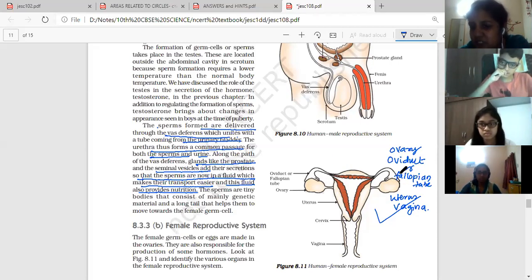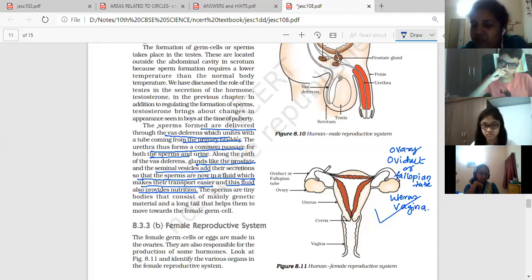So in the menstruation cycle, the ovaries release ovum one by one. One month the right ovary, another month the left ovary, next month the right ovary, then the left. Both of them cannot release ovum at a time.